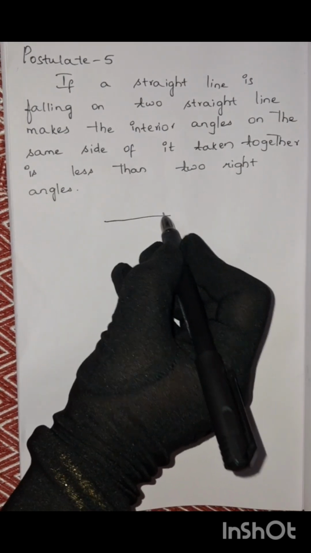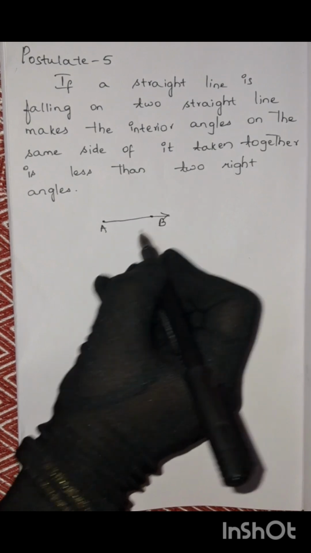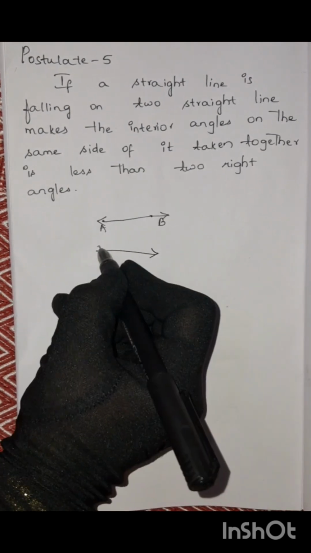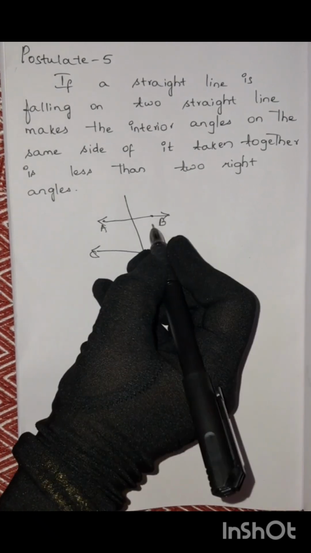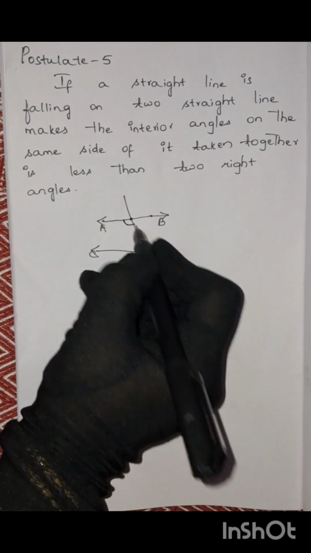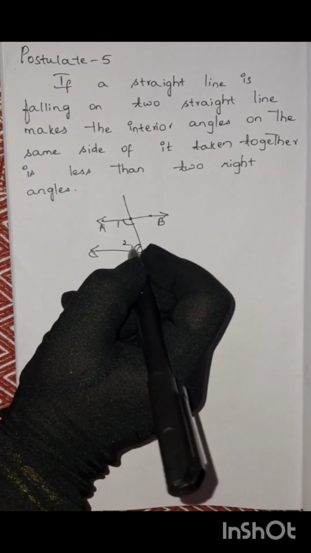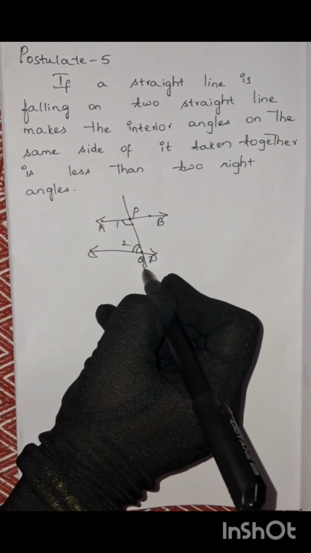This is one line AB, A and B, and this is another line CD. One straight line is passing through both. So this angle and this angle will be there, yes or no? This is 1, suppose this is 2. Here this is P and let us take this as Q.